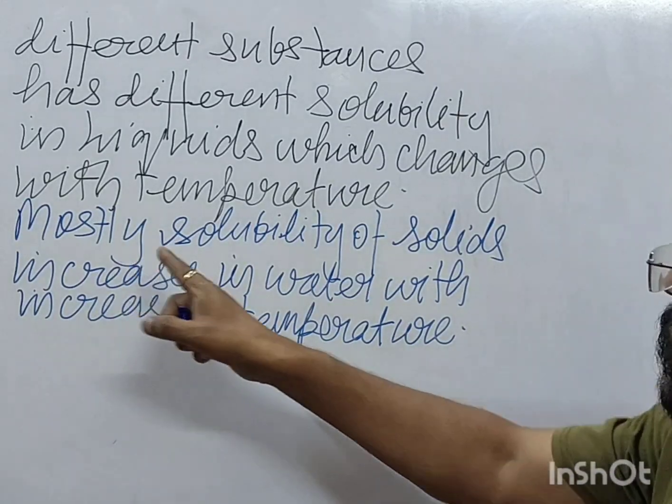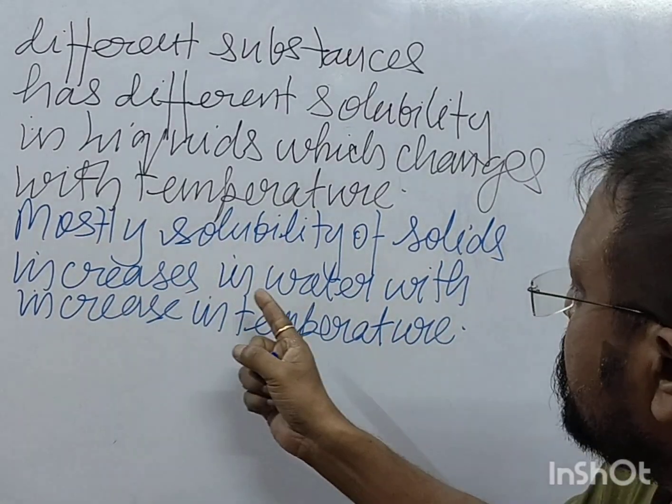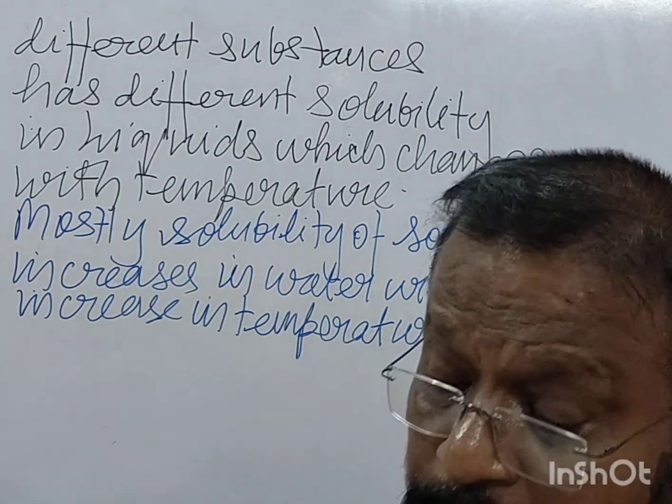Right? Mostly the solubility of solids increases in water with increase in temperature.